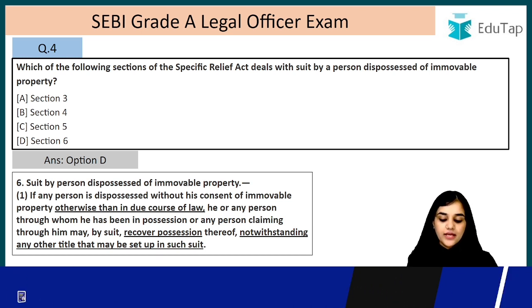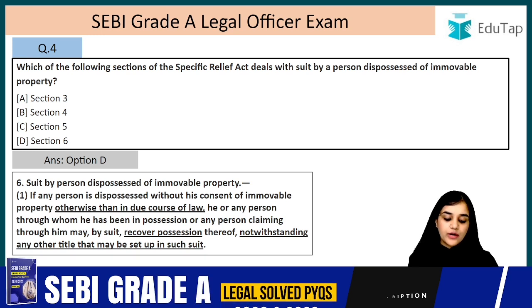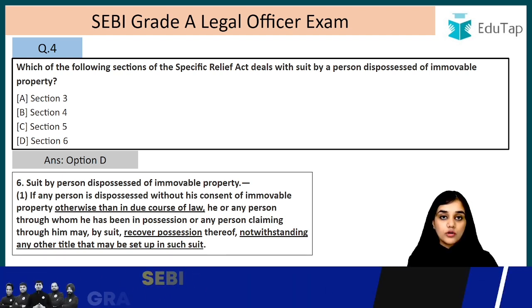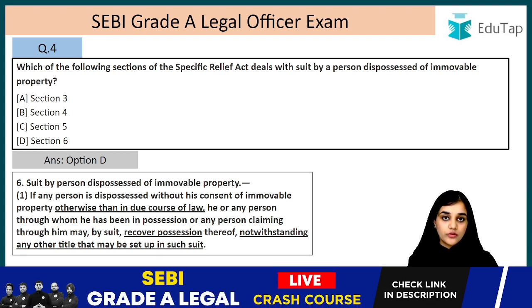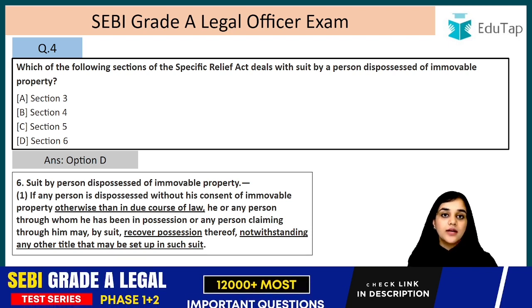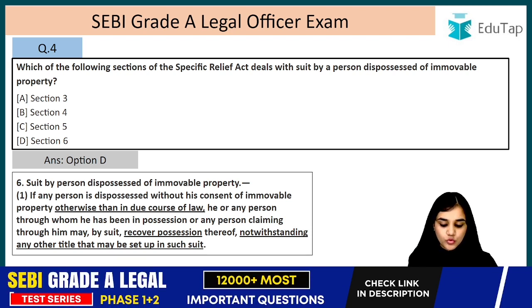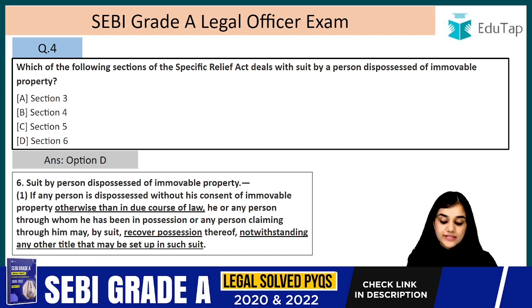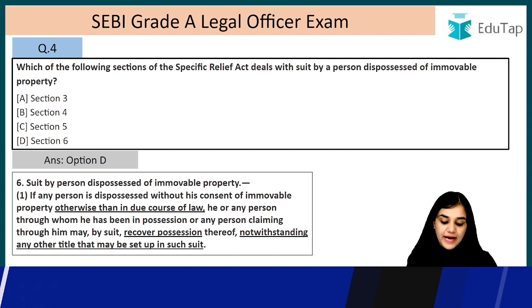So this is what it is saying: if any person is dispossessed without his consent of immovable property, and it must be immovable property, otherwise than in due course of law, so they have not followed the course of law, then he is the person who has been dispossessed. He, or any person through whom he has been in possession, or any person claiming through him, may by suit recover possession.